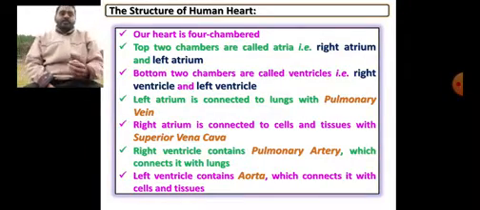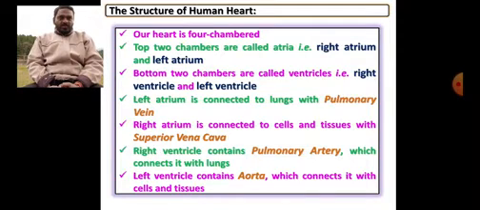Let's know it in a better way. So our heart is four chambered. The top two chambers, as I already told, are the right atrium and left atrium. The bottom two chambers are called ventricles, the right ventricle and left ventricle. The left atrium is connected to the lungs with the pulmonary vein. The right atrium is connected to cells and tissues with the superior vena cava. The right ventricle contains the pulmonary artery, which connects it with the lungs.